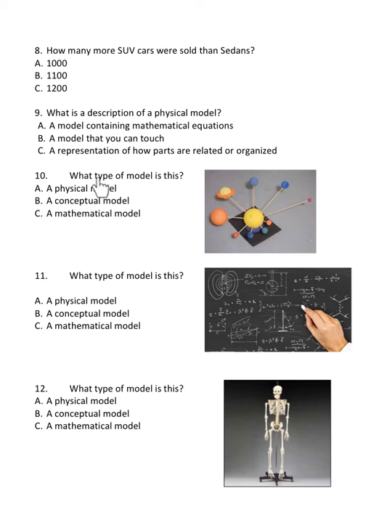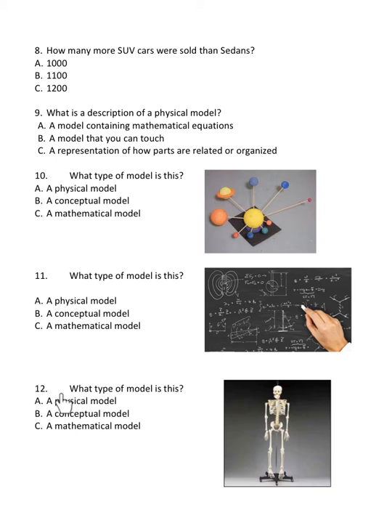Number 10. What type of model is this? A. A physical model. B. A conceptual model. C. A mathematical model. Number 11. What type of model is this? A. A physical model. B. A conceptual model. C. A mathematical model.